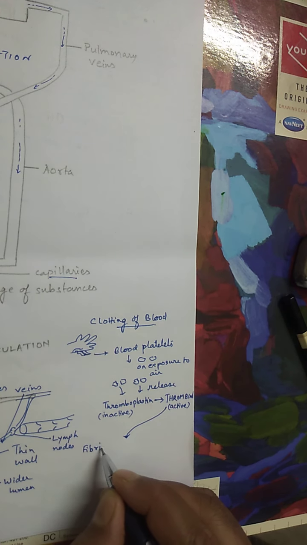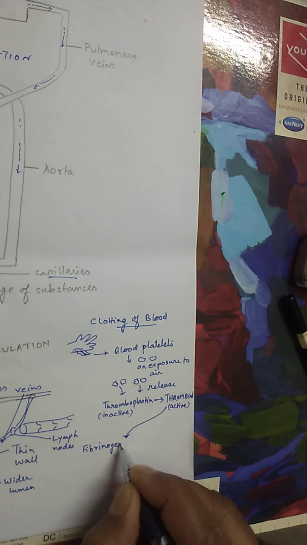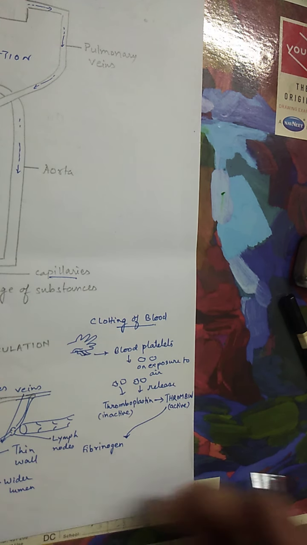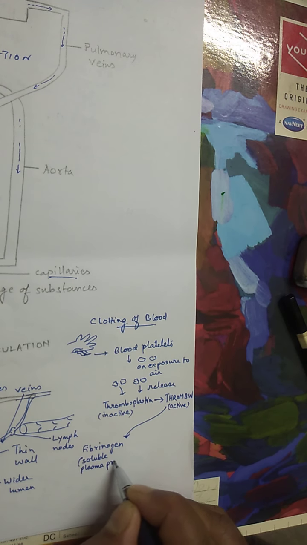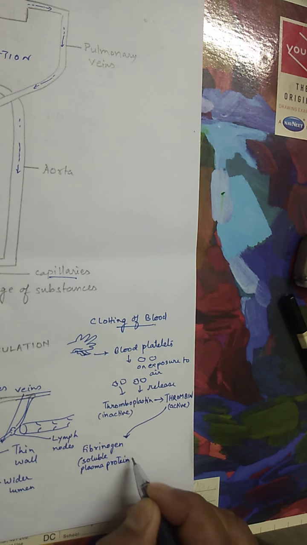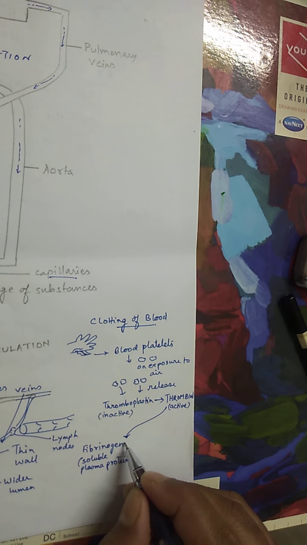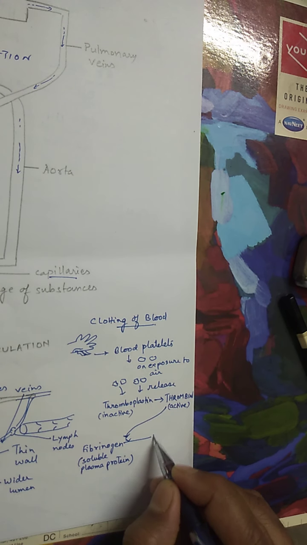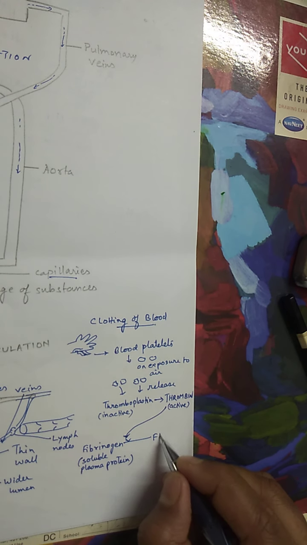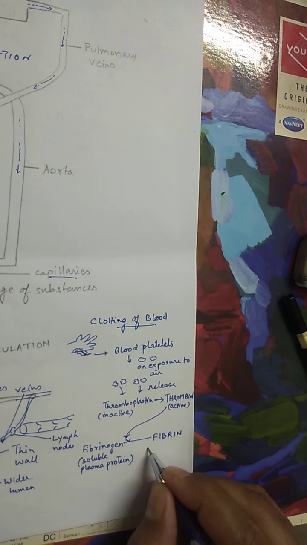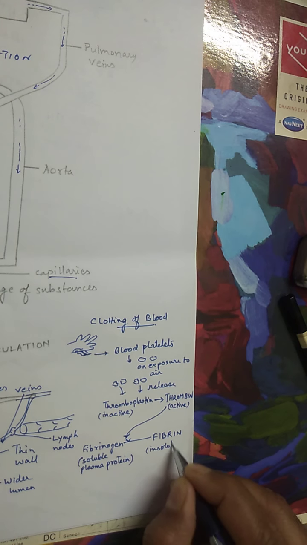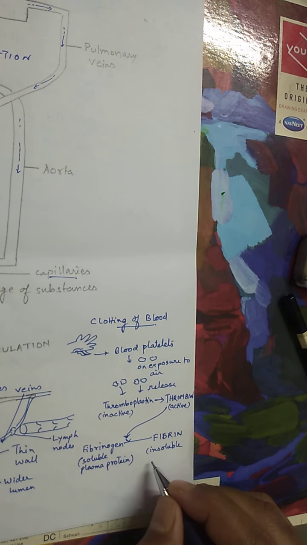There is another protein called fibrinogen. This is a soluble protein. It is present as a solution, just like salt is present as a solution. So fibrinogen is a soluble plasma protein. In the presence of thrombin, it will get converted into insoluble fibers which are made up of a protein called fibrin.